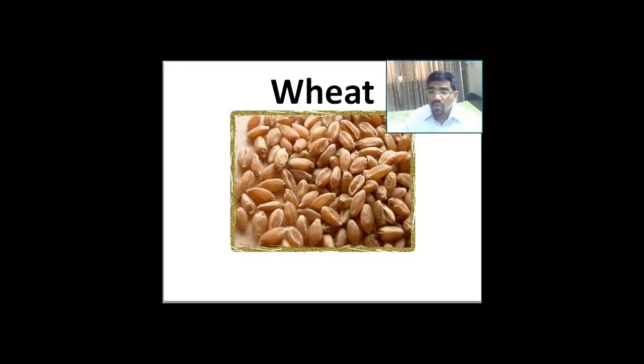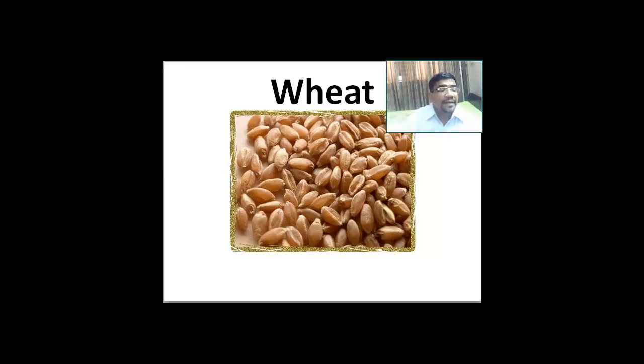And what does it require? It requires a cool growing season and bright sunshine at the time of growing. Bright sunshine is required so that the harvest can take place. And the harvest takes place when it is very, very dry. And what do we find? That there are two important zones in the country, one in the north and one in the south. In the north, the area is of Punjab, and in the south, the area is towards Maharashtra.